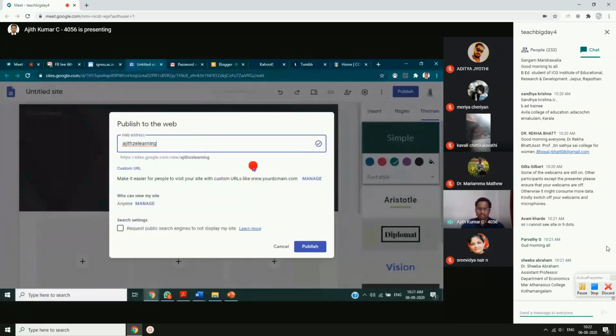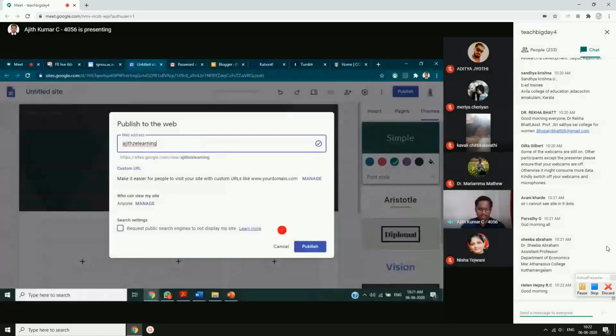If you want a domain of this kind, you have to pay to Google. So it's not very important to have this kind of website address. Maybe we can be happy with this website address.